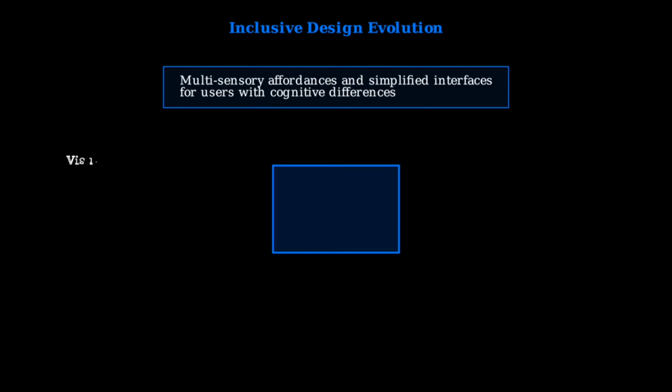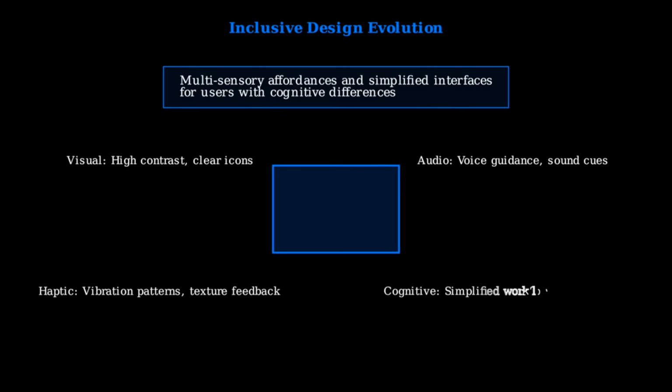Inclusive design is evolving beyond basic accessibility to create interfaces that naturally work for people with diverse cognitive abilities and sensory preferences. Modern inclusive design combines multiple sensory channels. Visual elements use high contrast and clear iconography. Audio provides voice guidance and meaningful sound cues. Haptic feedback offers texture and vibration patterns. Cognitive support includes simplified workflows and clear progress indicators.